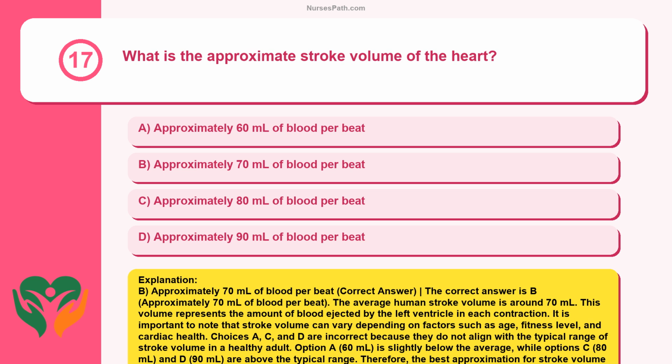It is important to note that stroke volume can vary depending on factors such as age, fitness level, and cardiac health. Choices A, C, and D are incorrect because they do not align with the typical range of stroke volume in a healthy adult. Option A, 60 ml, is slightly below the average, while options C, 80 ml, and D, 90 ml, are above the typical range. Therefore, the best approximation for stroke volume in the heart is around 70 ml per beat.